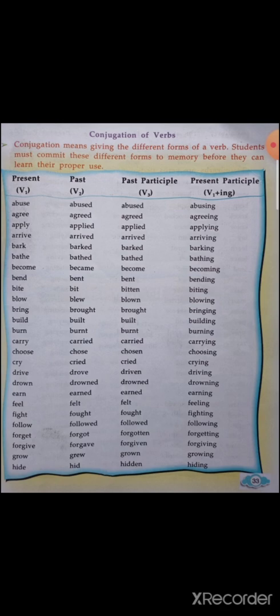Blow, blew, blown. Now in this, the past and the past participle is different. So they are known as irregular main verbs. And in which the past and the past participle remains the same, they are known as regular main verbs.